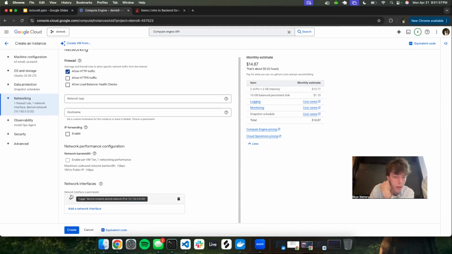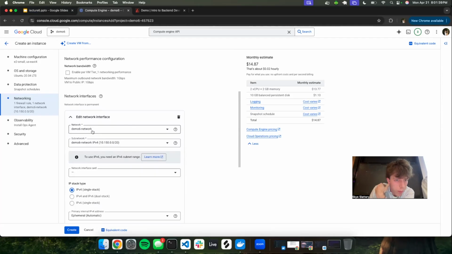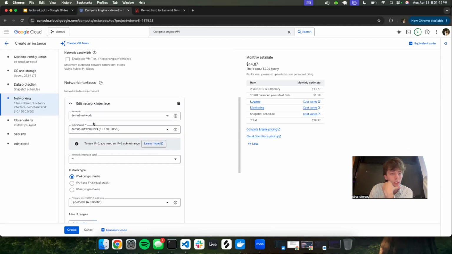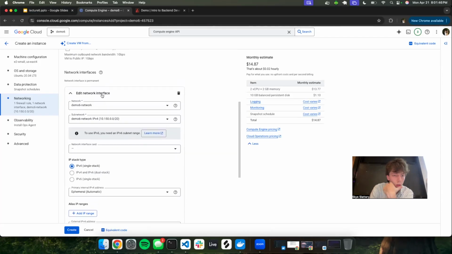This should automatically be created. And if you look at it, it should automatically select that network that we created before. So this should all be set as long as it looks like this. If it doesn't, then you might have to click on the drop down and select the one you created now.